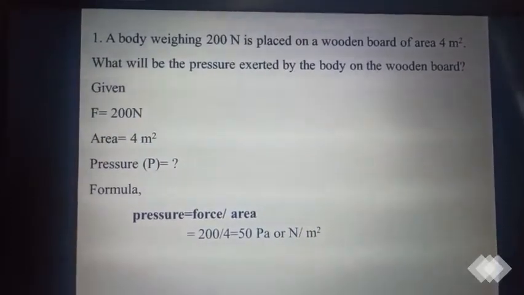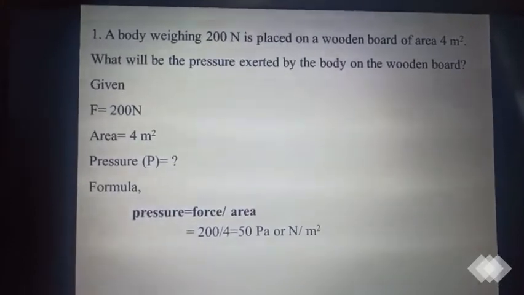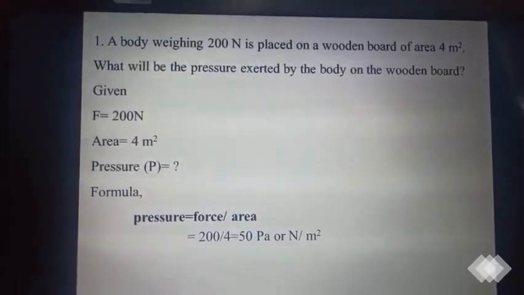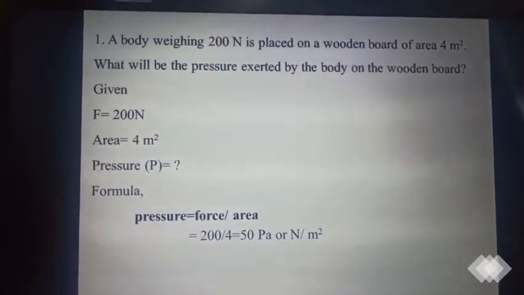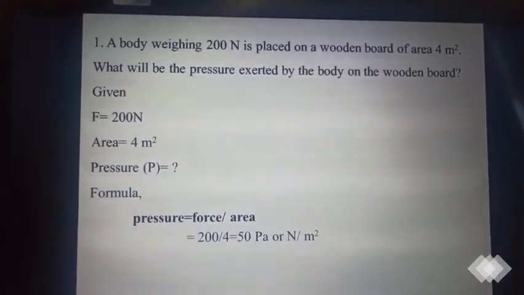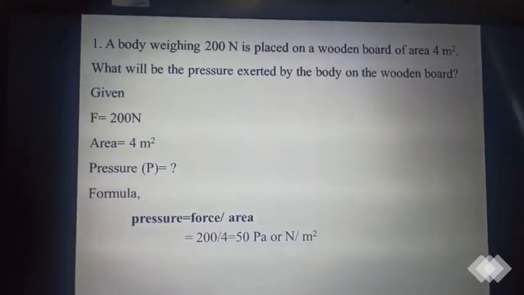First write what is given in the question. Force F equals 200 Newton, area equals 4 meters square, and the pressure is to be found. What is the formula? Pressure equals force by area. Make sure the force is given in Newton and the area in meter square, so you need not do any conversion.